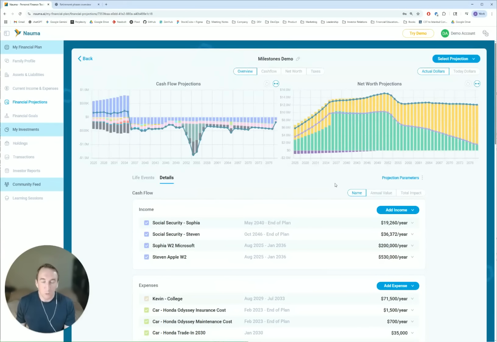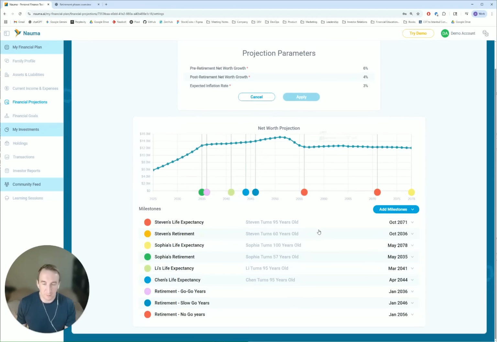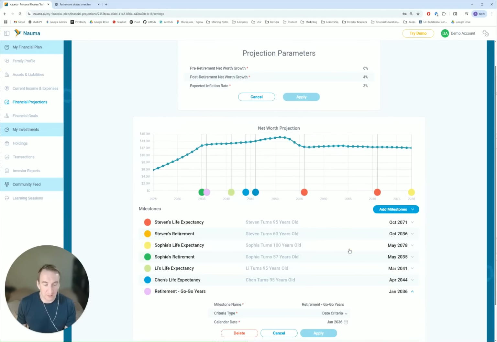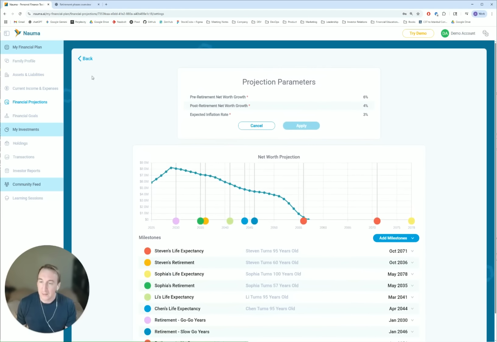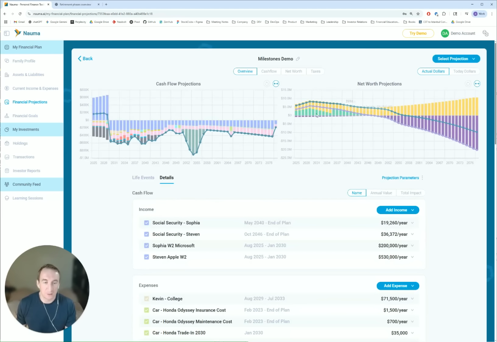All right. So now, if we would like to adjust some of the things in our projection, and let's say Steven wants to see what will happen if they retire earlier, let's say 6 years earlier, they click apply, and the projection has already been updated. We go back and we see that for the current set of expenses that the family has, they're going to run out of money. So if they want to retire earlier, they will need to adjust something. The sign that they are running out of money is that their net worth is going to zero, and then it becomes negative over time. So that's not a good projection.